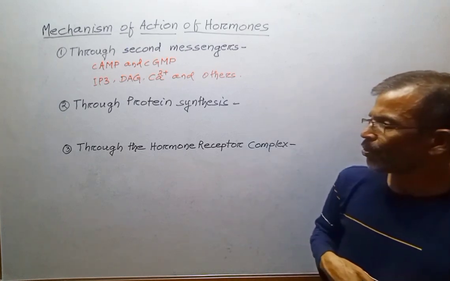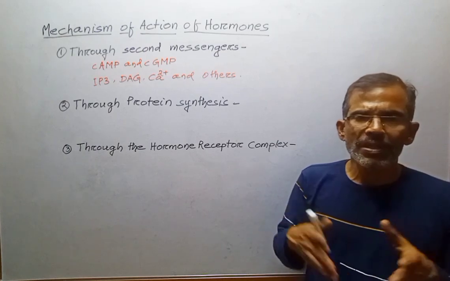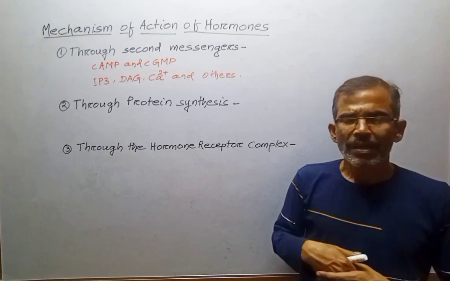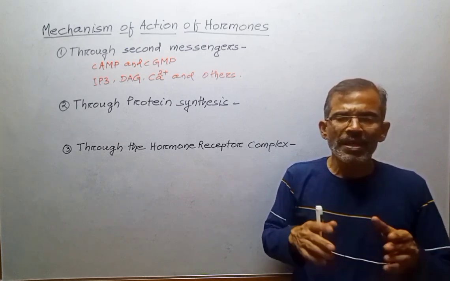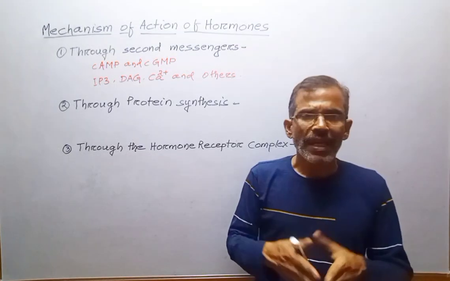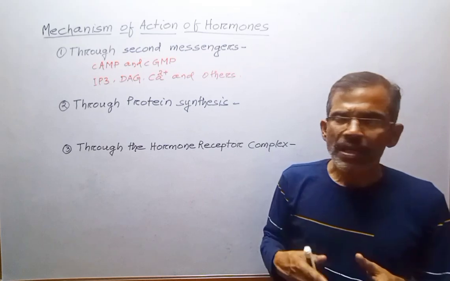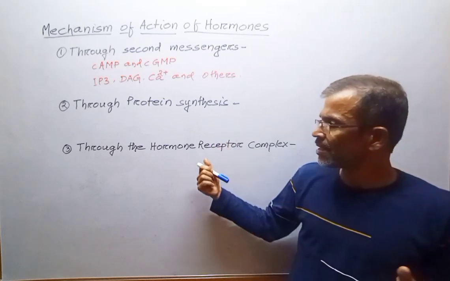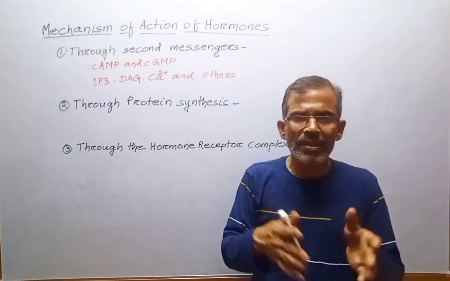For other hormones, for example insulin, the receptor is also located on the cell surface. But here the hormone-receptor complex itself brings about the final action of the hormone. So some hormones act through second messengers, others act through protein synthesis, and the remaining hormones act through the hormone-receptor complex itself.